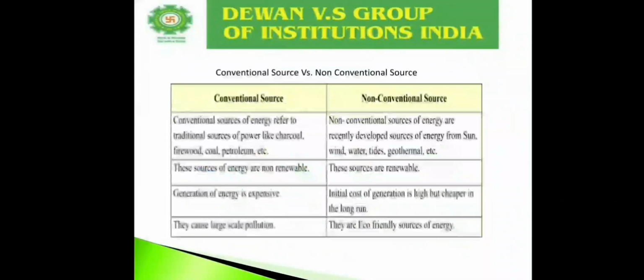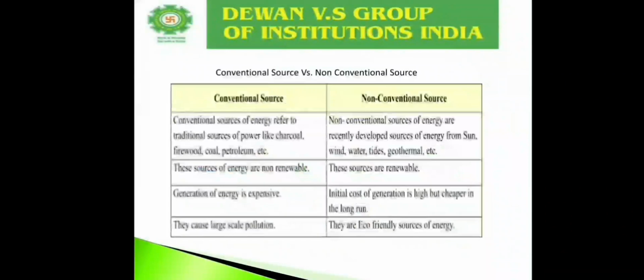This is the comparison between the conventional sources and non-conventional sources. Conventional sources of energy refer to the traditional sources of power like charcoal, firewood, coal, petroleum, etc. Conventional sources are non-renewable. Non-conventional resources of energy are recently developed sources of energy from sun, wind, water, tides, geothermal, etc. These sources are renewable.